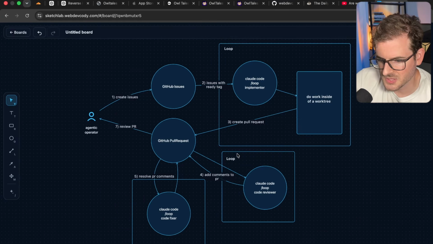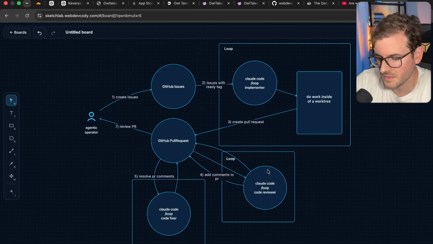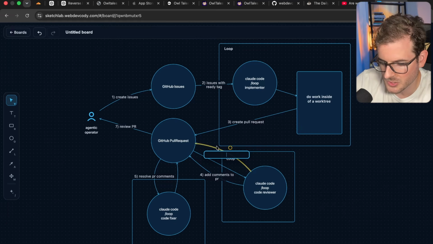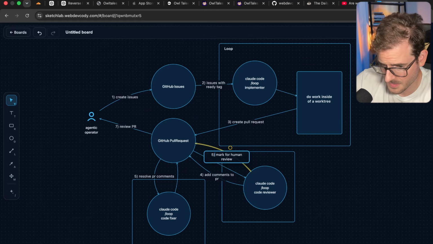This thing could potentially just be smart enough to mark the pull request as done. Like if it's trying to do the review and it realizes that, hey, there's nothing else that needs to be fixed, it could just mark it for human review. So let's just do this. I'll say mark for human review. This could be step 6.